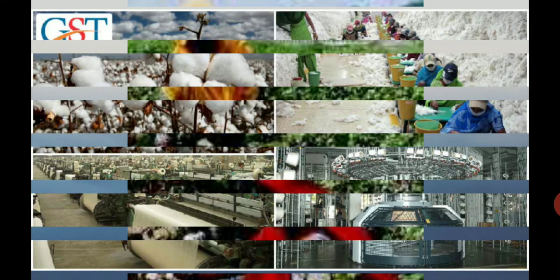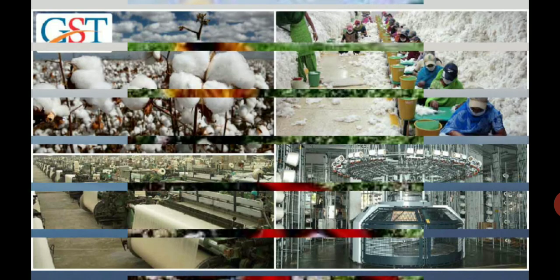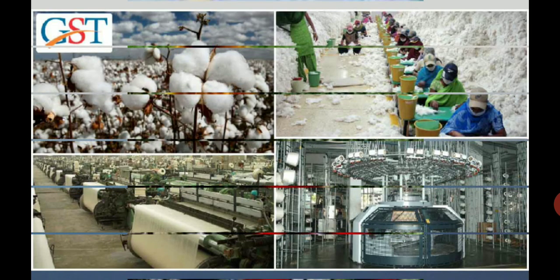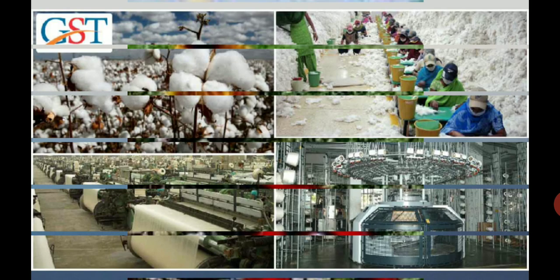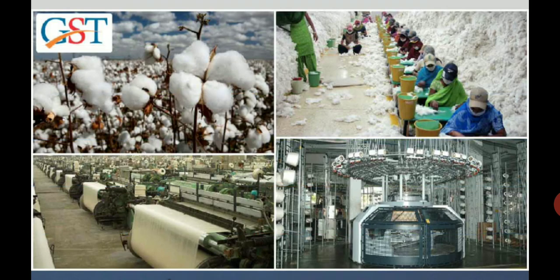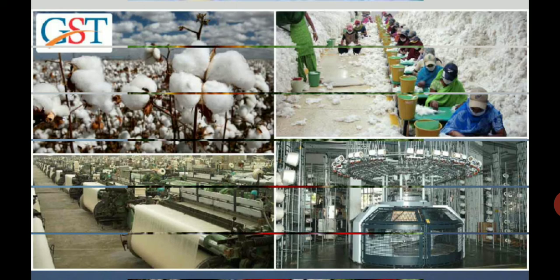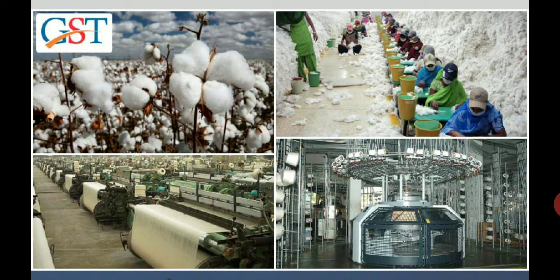Clearly observe this picture: from the cotton plant they are segregating the cotton from the seeds, and after that, as we discussed, it will be changed into yarns. The third picture is the yarns, and then it will be changed into cloth.